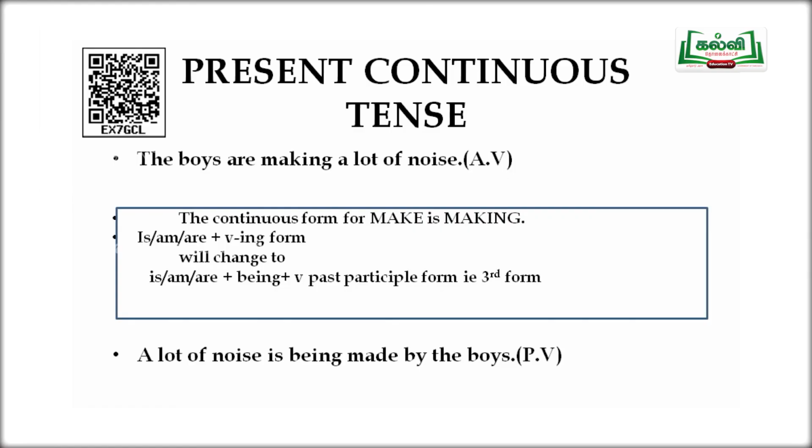This is how you have to remember, so that it will be easy for you when you do it in the exams. The same way, the ing form, that is continuous tense. When it comes to the continuous tense, we can just add being and do it. That will help us. So if ing comes, we can add being. This way, it will be easy for us to remember. If ing comes, we have to add being. If has or had comes, we have to add been.